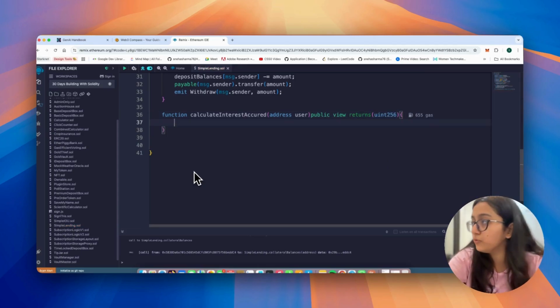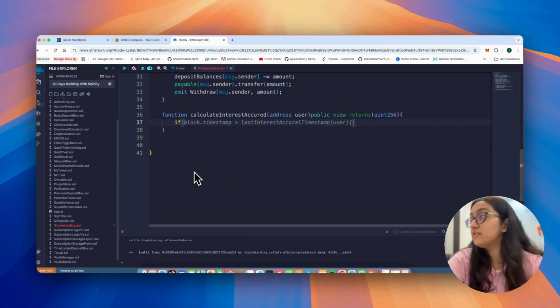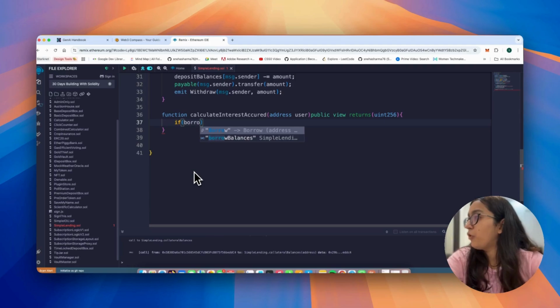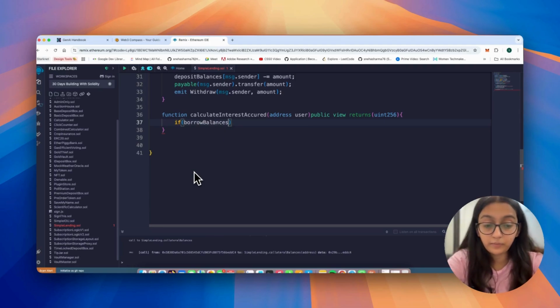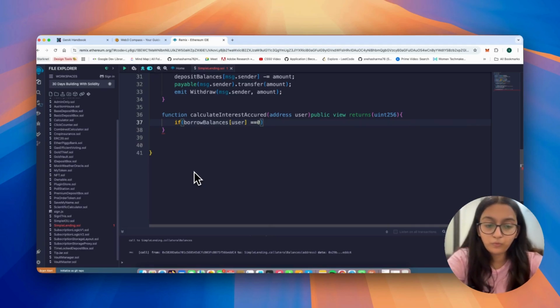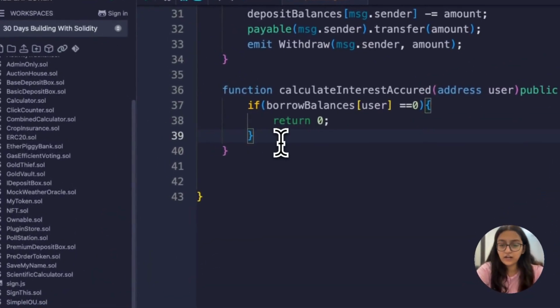Because that's the value we need. Now we'll check a condition which says, hey, what is the borrow balance for the particular user? If it is equal to 0, then just do one thing, return 0, because there's no interest, right?